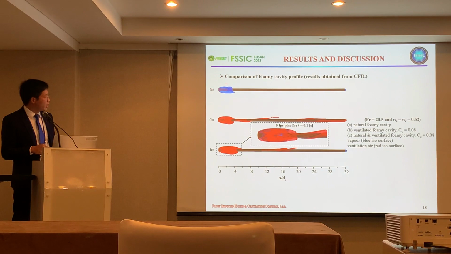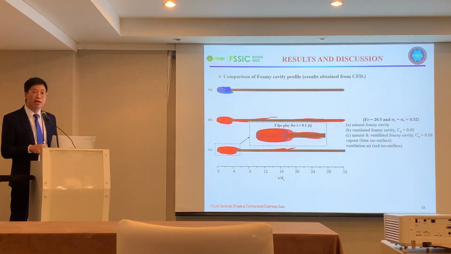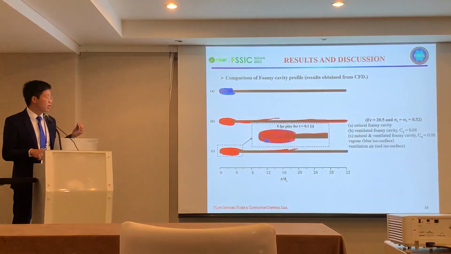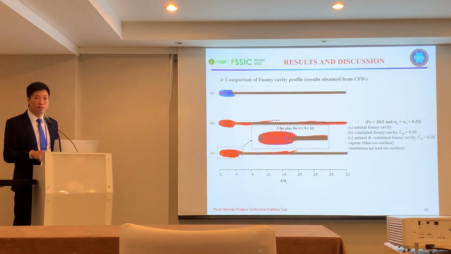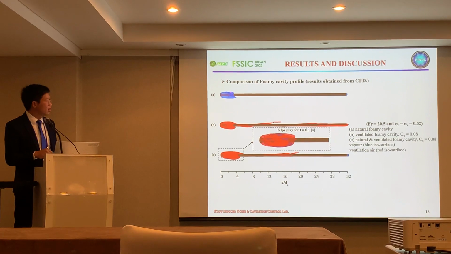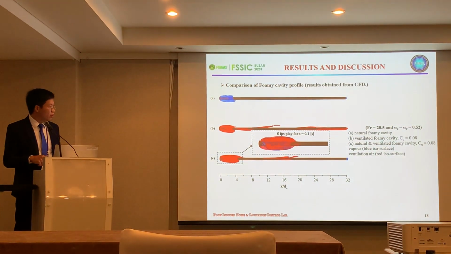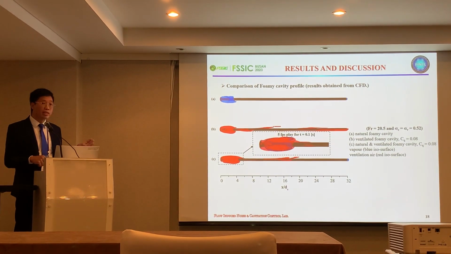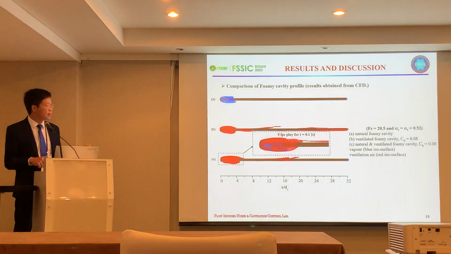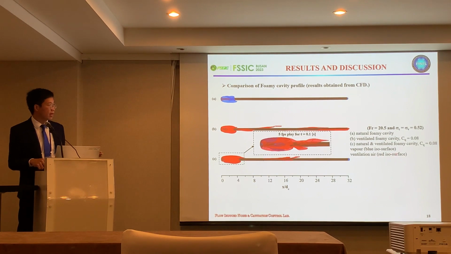Firstly, case A and case B correspond to natural and ventilated forming cavities. And in case C, we combine both. It means the ventilated case under natural cavitating conditions. So you can see that for natural and ventilated, the profiles are consistent. However, for the combination case, we can observe the region Z, where there is a coexistence of both vaporous gas, the blue isosurface, and the ventilated gas, the red isosurface.